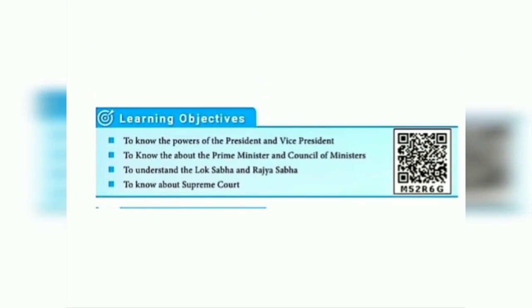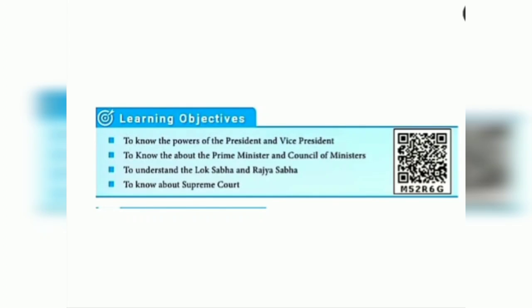Students, now I am going to start the civics part, second lesson, the Central Government lesson. What are the things we are going to learn? The learning objectives are given in your book; you can check it. From this lesson, we are going to learn about the powers of the President as well as the powers of the Vice President, then about the Prime Minister as well as the Council of Ministers.